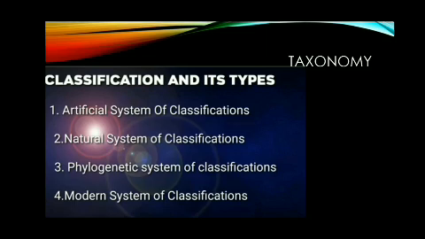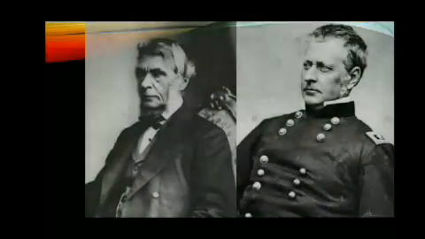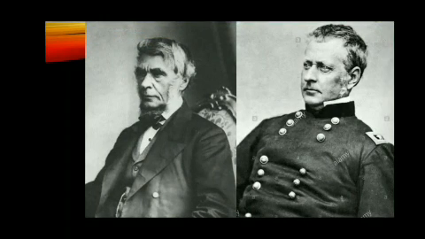Next is natural system of classification. In natural system of classification, plants are classified on the basis of several characters. The Bentham-Hooker's classification is an example of natural system of classification. The Bentham-Hooker classification is published in their book named Genera Plantarum in 3 volumes. There they classify the seeded plants based on their morphological and reproductive characters.